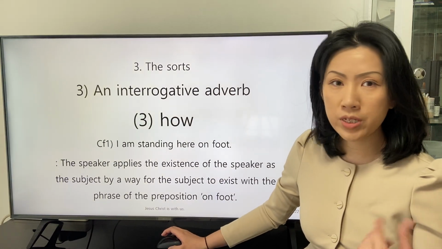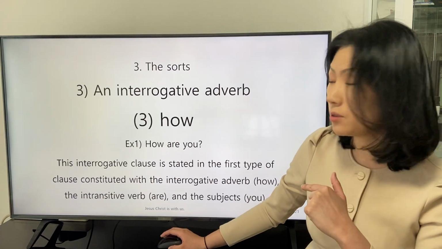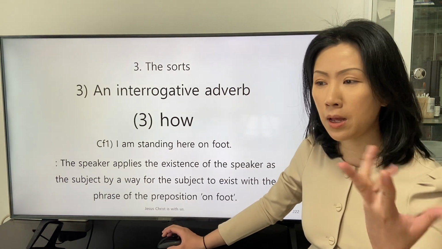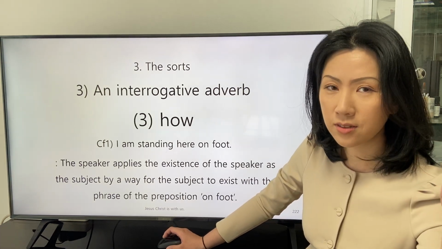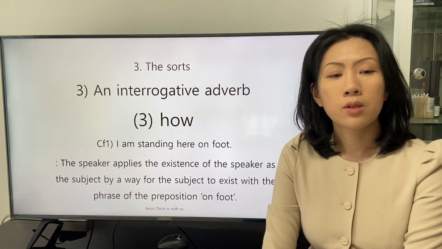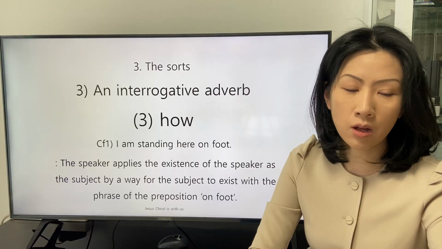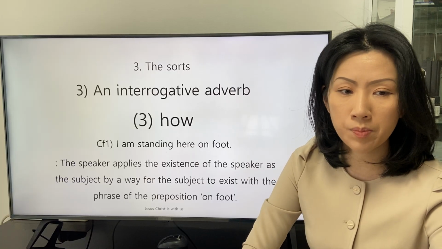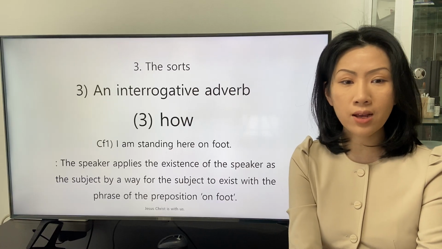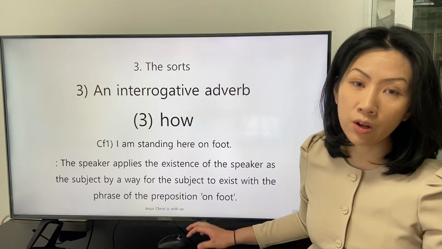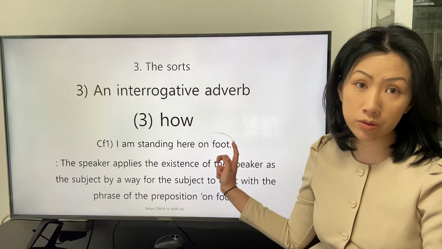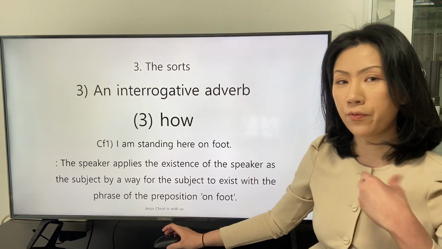One of the possible responses to the first example, how are you, is this. I'm standing here on foot. This is about the way that the subject exists. I am standing here on foot. The speaker describes the existence of the speaker as the subject by a way for the subject to exist, with the phrase of the preposition on foot. So we can understand that the phrase of the preposition on foot corresponds with the interrogative adverb how.